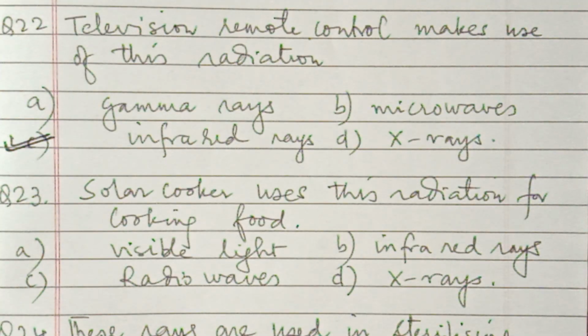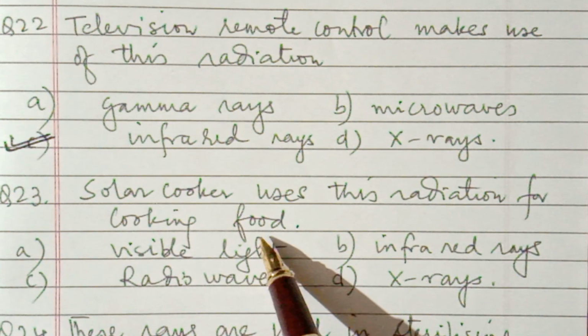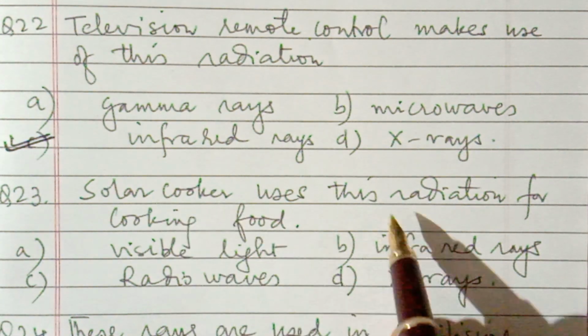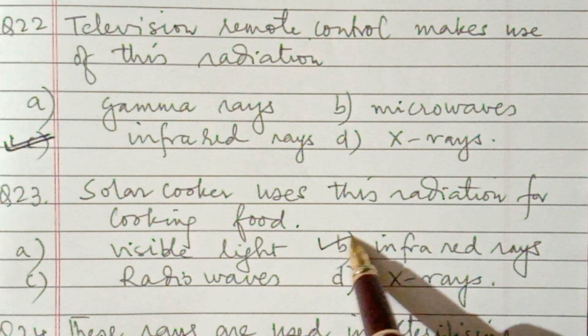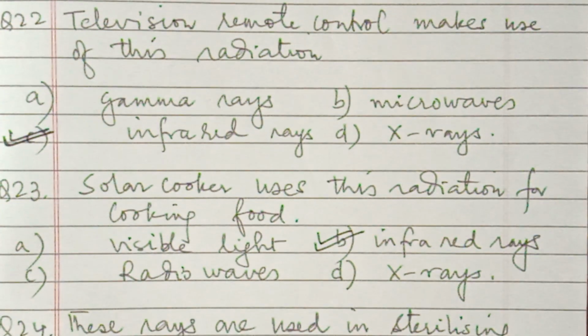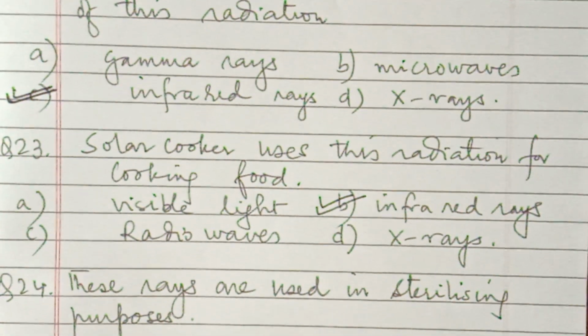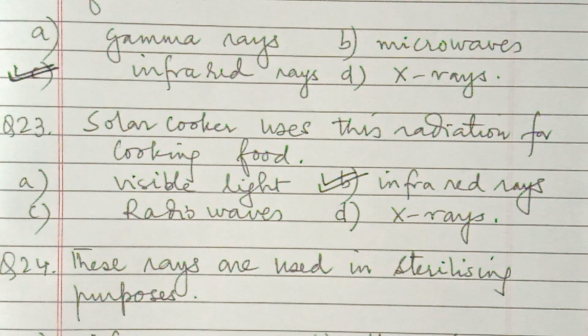Question number 23. Solar cooker uses this radiation for cooking food. Obviously heat is required, so infrared rays are used. These are usually the various uses of infrared rays, so questions will come from these uses.